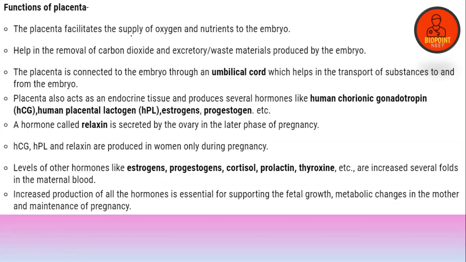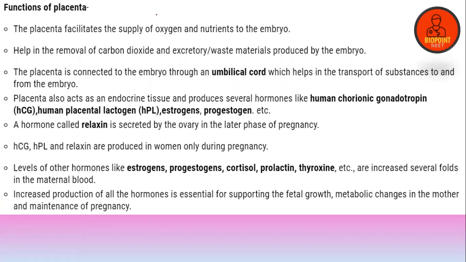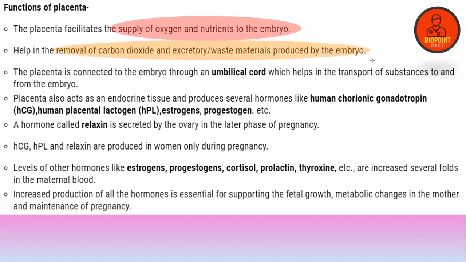Functions of the placenta. It facilitates the supply of oxygen and nutrients to the tissue. It helps in the removal of carbon dioxide and excretory products. First of all, I'll highlight those points, and after that it will be easy for you. Point number 1: supply of oxygen and nutrients to the embryo. Point number 2: removal of carbon dioxide and excretory products from the embryo.